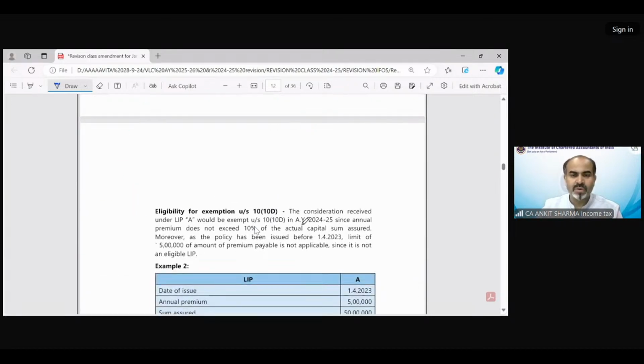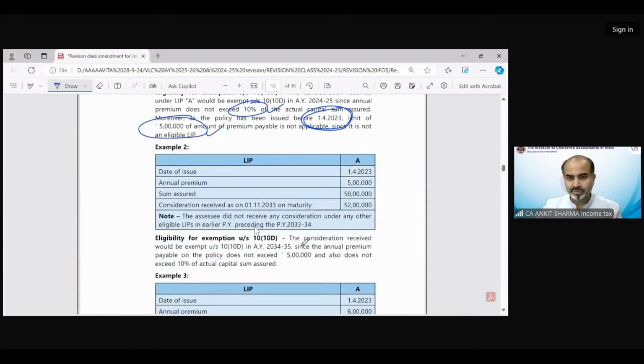Moving on to question number 2. Here is the answer. I will upload this suggested sheet also on the portal. The consideration received under LIPA would be exempt under section 10(10)(d) in assessment year 24-25, since the annual premium does not exceed 10%, because only the 10% condition would be applicable, because the date is 1/4/2023. From that date, this 5 lakh condition has been applicable.